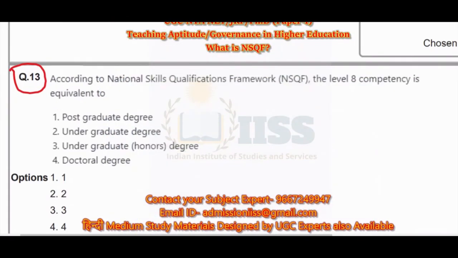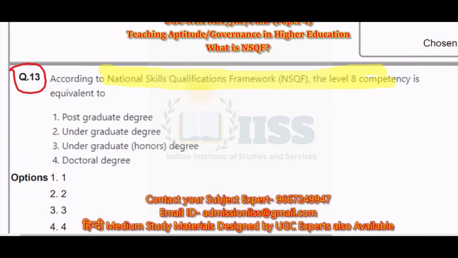Let's go back to your question which was there in the examination, and in the next section we'll talk about something else. And do remember that this question was important for unit 1 as well as unit 10. In the next examination of UGC NET or maybe your PhD entrance tests, you may have even 2 questions related to NSQF.